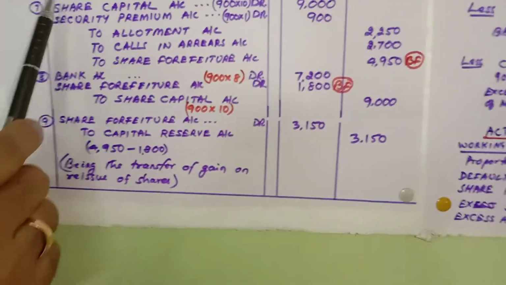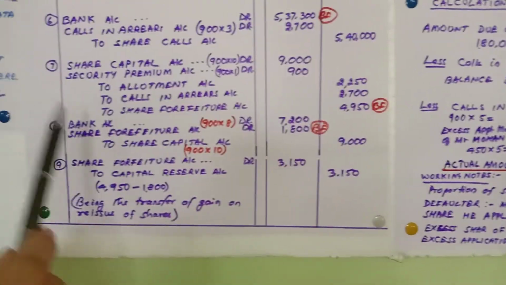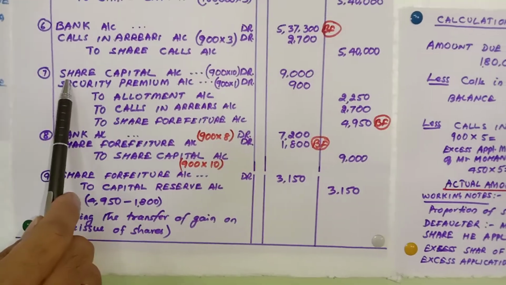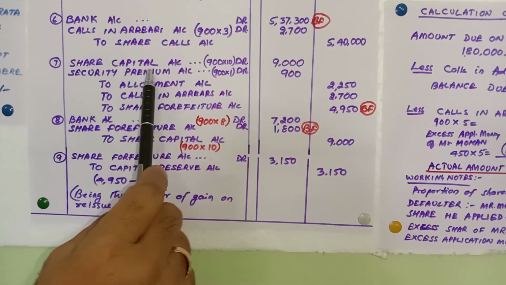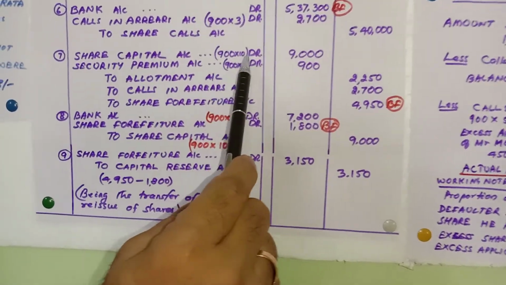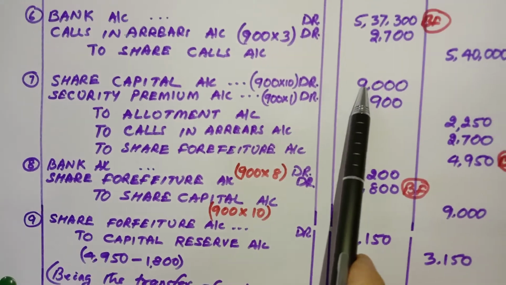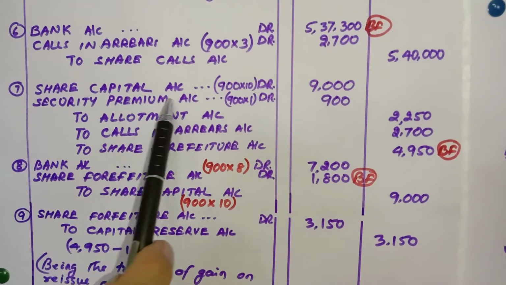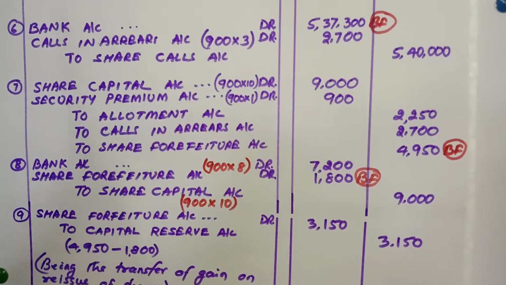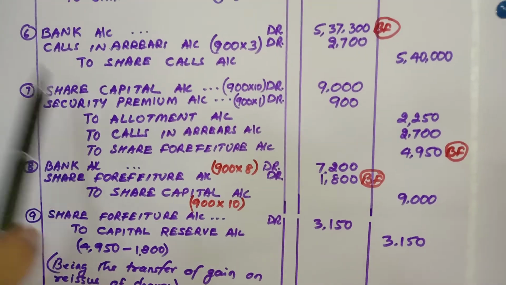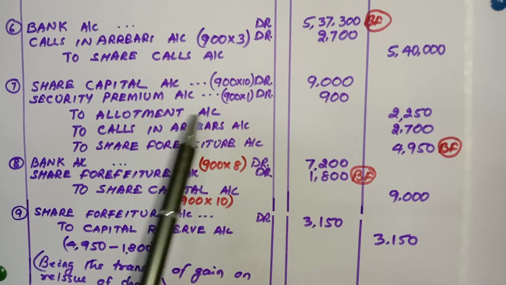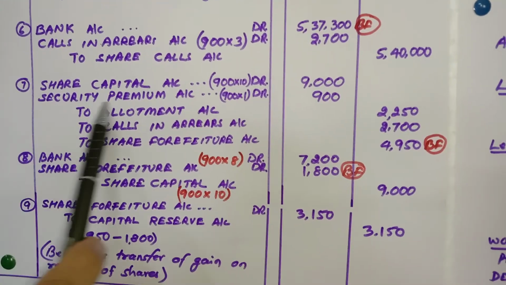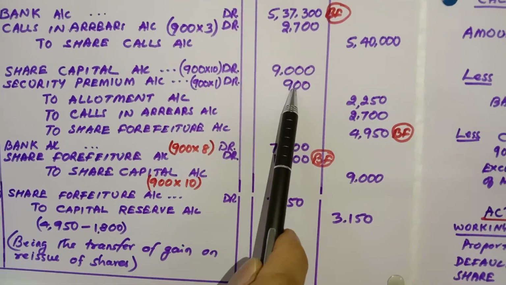Now coming to the cancellation entry, that is the forfeiture entry. Here the entry is share capital account debit 900 into 10 rupees, the total cost is 10. Then securities premium. Why have I written securities premium here? Because he did not pay the allotment money, and on allotment the premium was 1 rupee. So that's why I have written securities premium, 900.